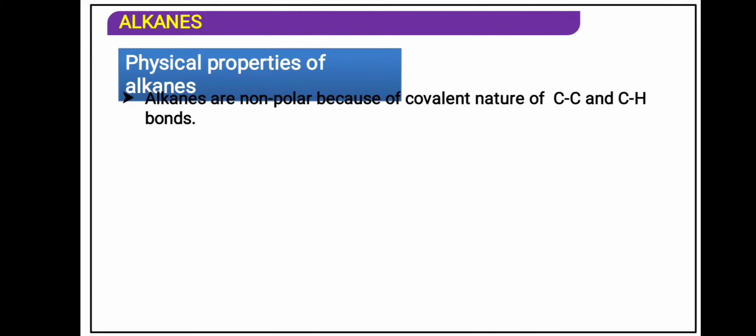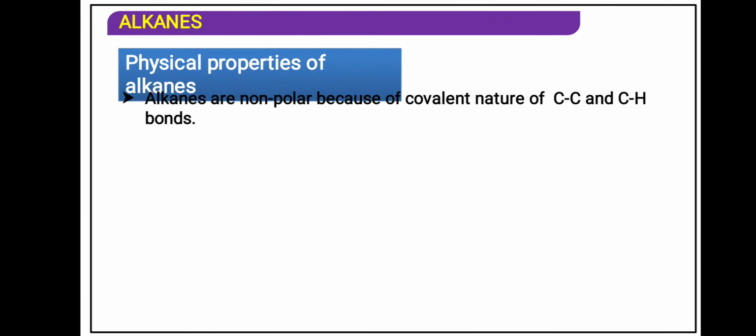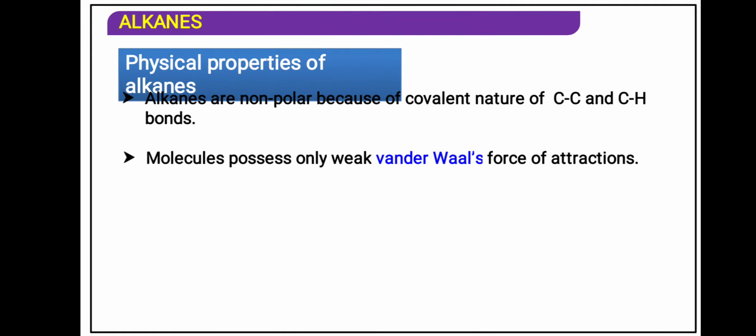So alkanes are non-polar because the covalent carbon to carbon and carbon to hydrogen bonds are not polar. That is why alkanes are non-polar molecules. These molecules, methane, ethane, propane, butane, are attracted to each other with the help of van der Waals force of attraction. This is a very weak force of attraction.